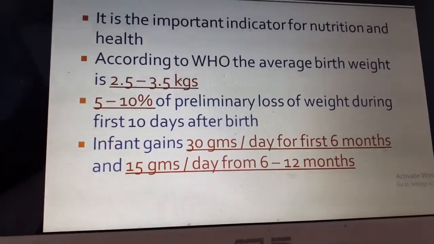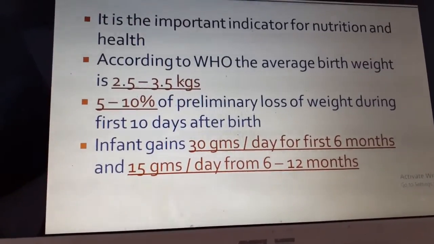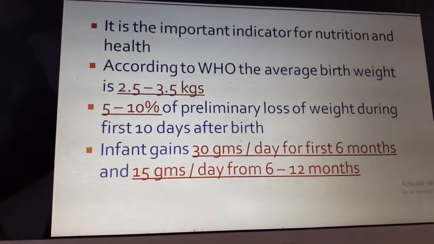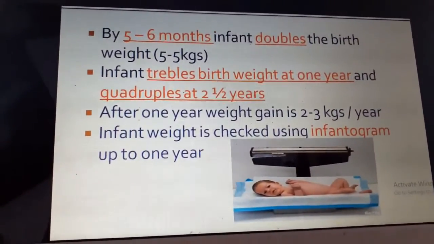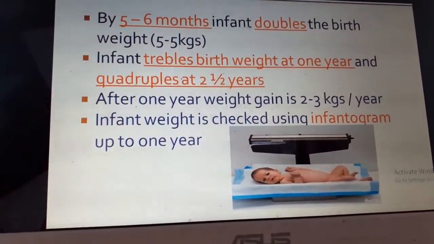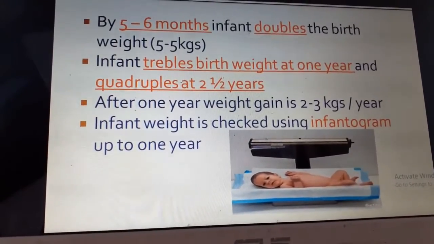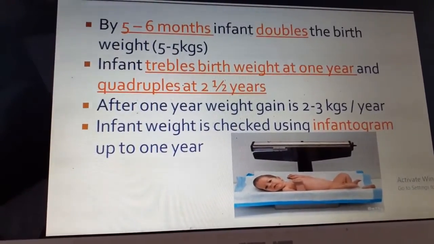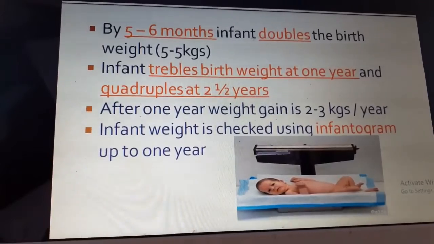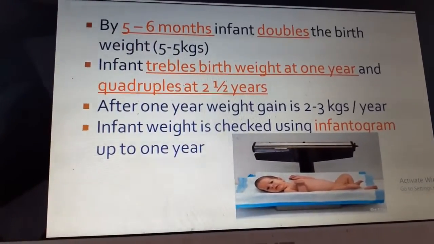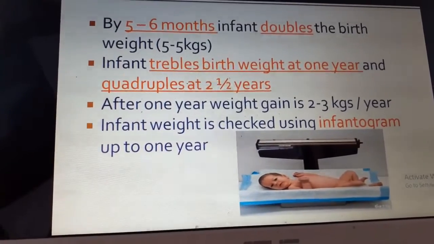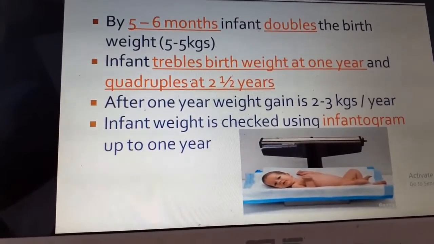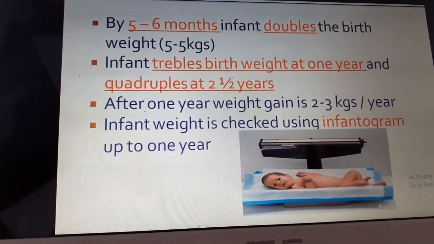After that, the infant starts gaining 30 grams per day for the first 6 months, and in the next 6 to 12 months gains 15 grams per day. By 5 to 6 months, the infant doubles the birth weight. For example, at birth if the child is 3 kg, by 6 months the child will be around 6 kg. And the infant triples the birth weight by 1 year, that means the child becomes around 9 to 10 kg by 1 year. Then quadruples at 2.5 years.